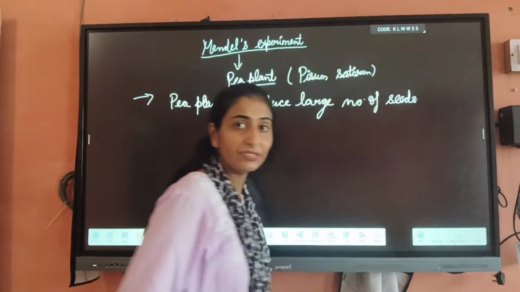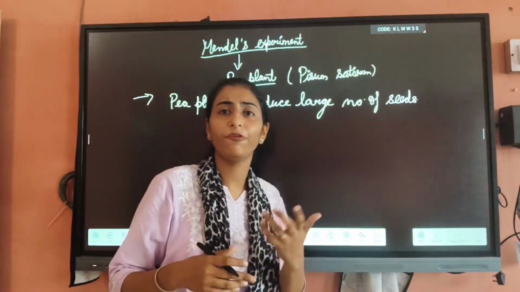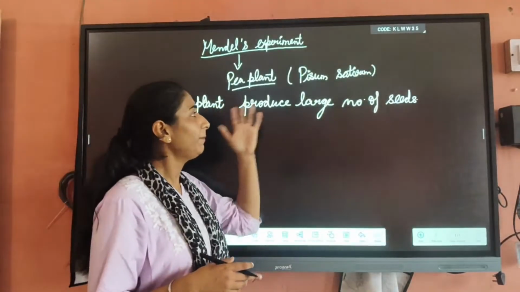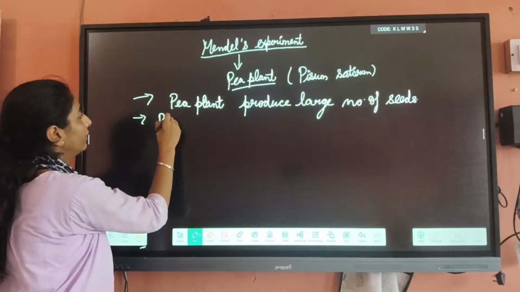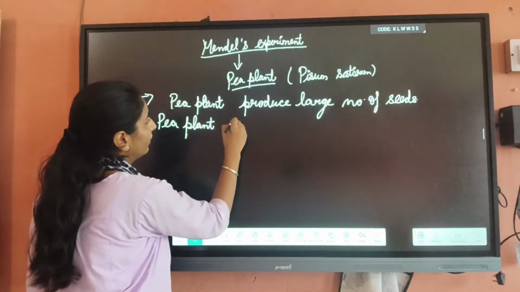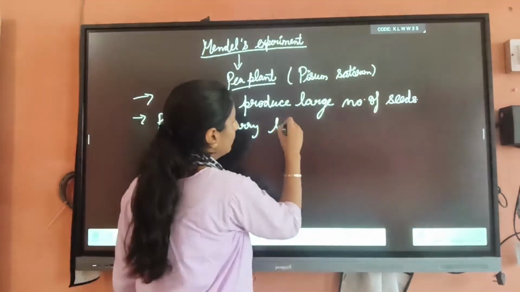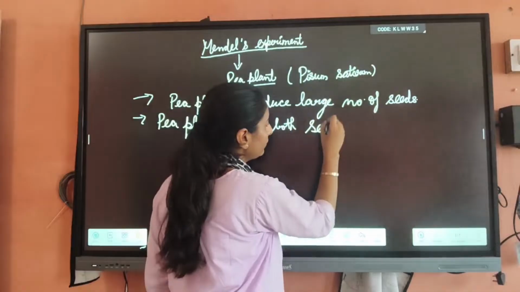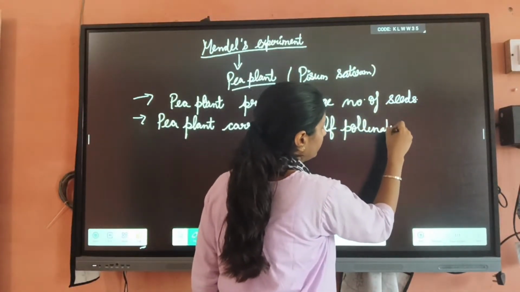That is the first point. Second point, the pea plant carries both self-pollination and cross-pollination.